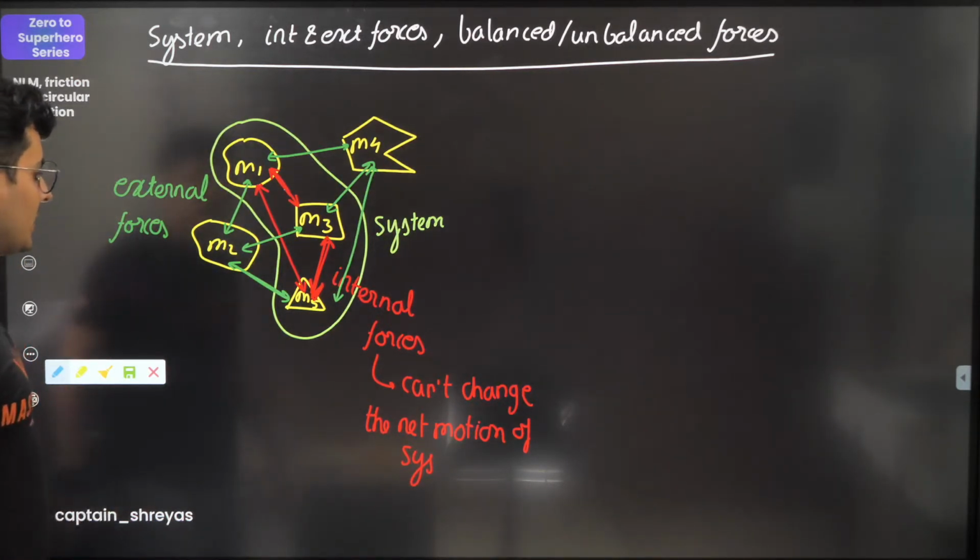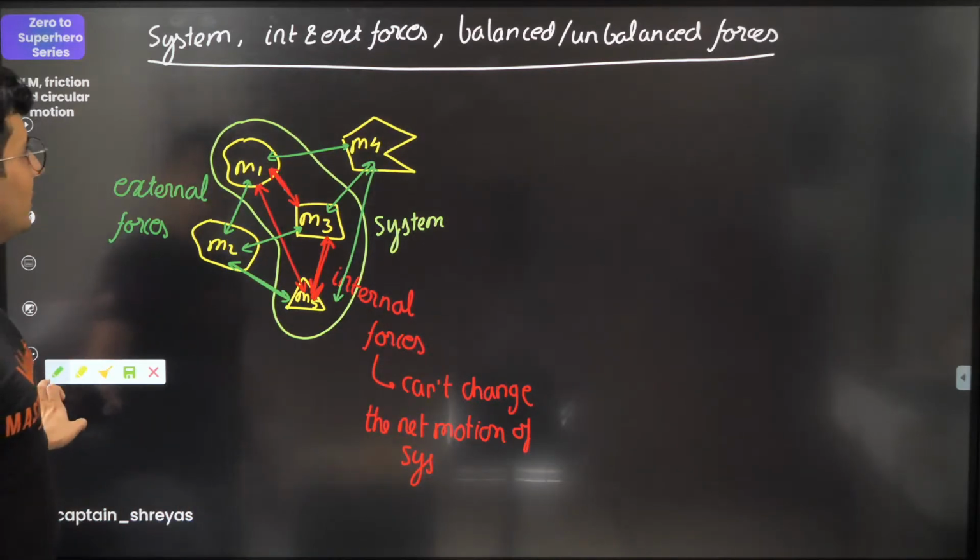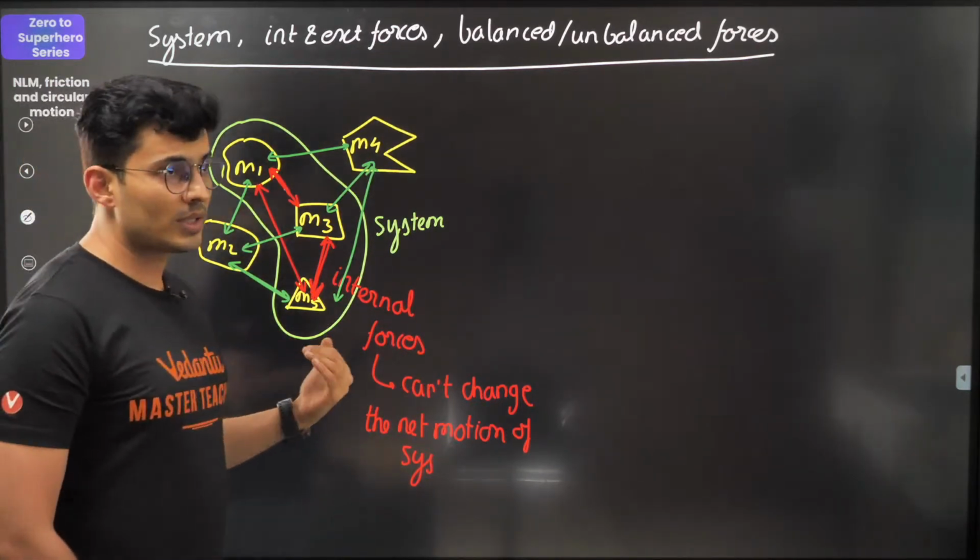Fair enough. Now that you have understood this much, let's talk about balanced and unbalanced forces.